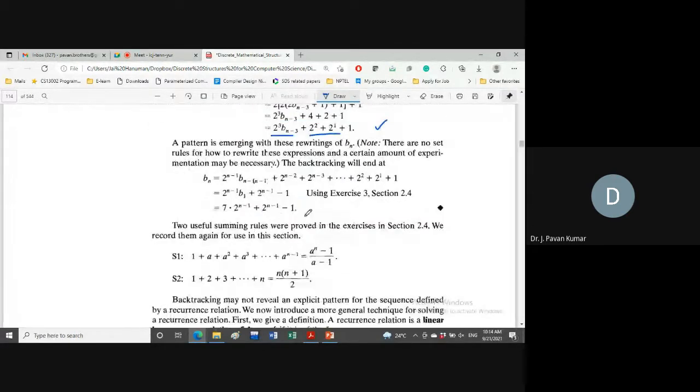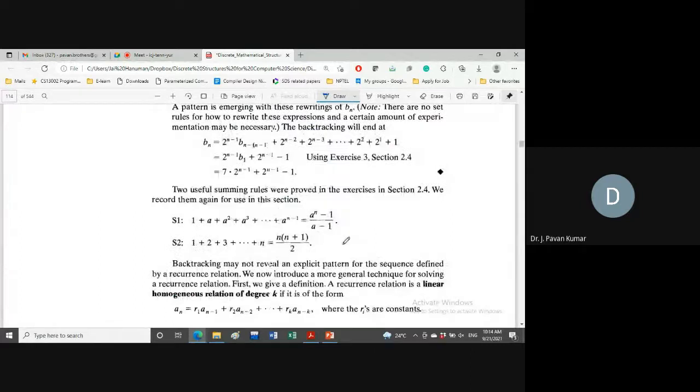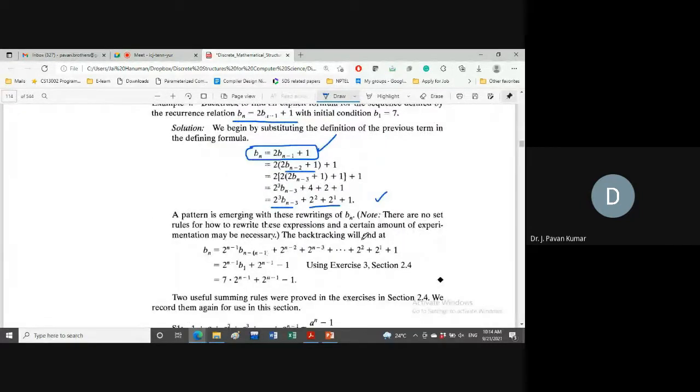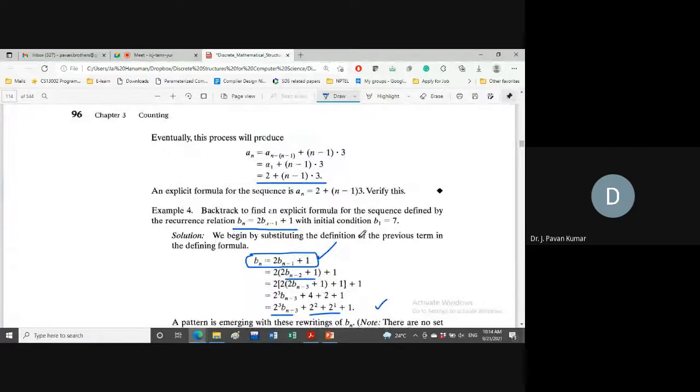Like that, for any recurrence relation, by using this substitution method or backtracking method, we can solve most of them. But there is no guarantee that we can solve everything. Why? Because sometimes we may not be able to generalize it, or we may not be given initial conditions, something like that.